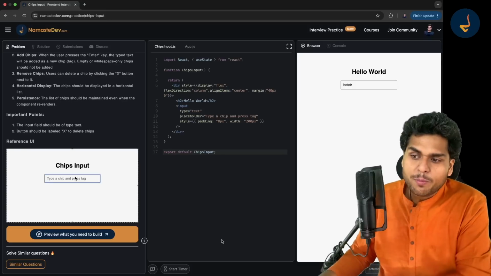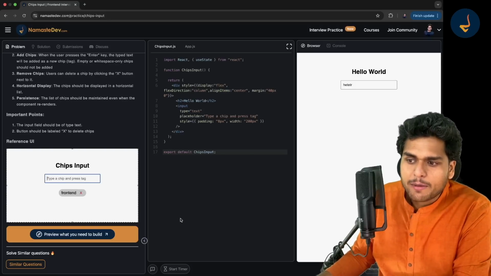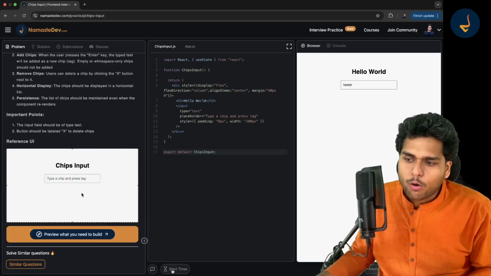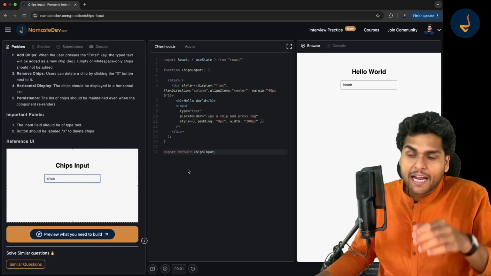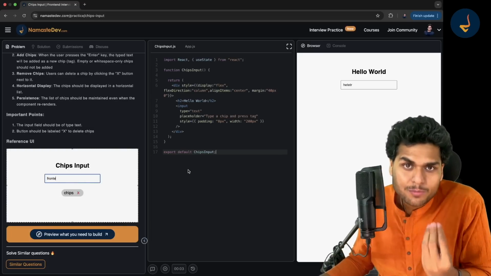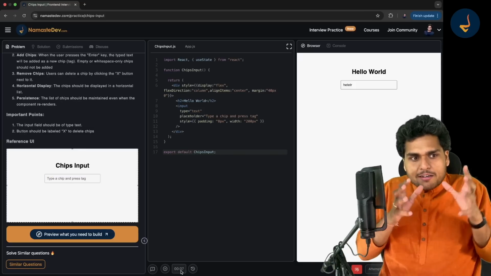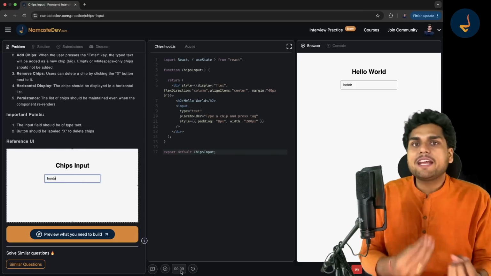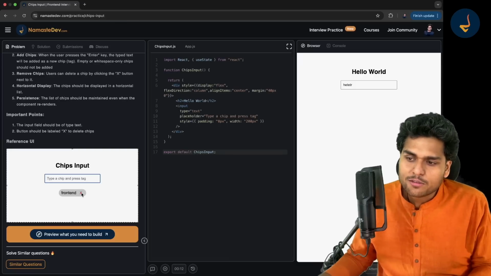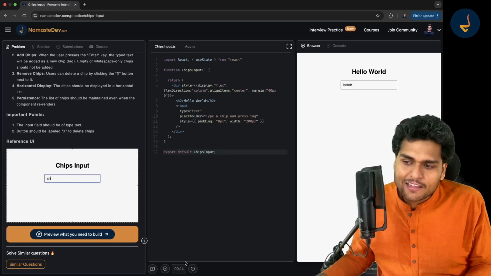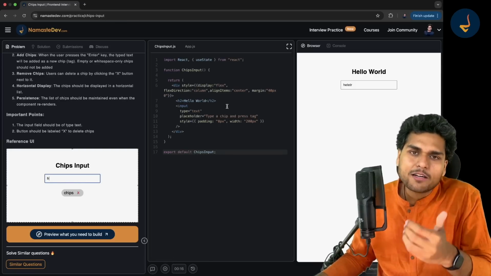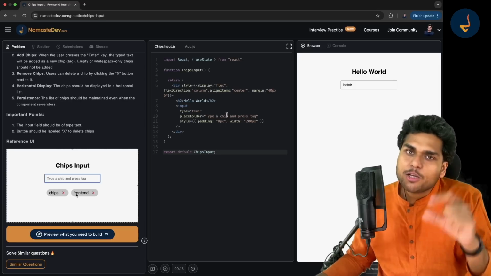So if you want to practice in a timed environment, whenever you are starting to write code, always start this timer and track how much time you took to solve this problem. Whenever you start the timer, it will keep track of how much time you have taken to solve this problem. It is very helpful for you all. Start the timer whenever you start solving the question and see how much time you have taken.